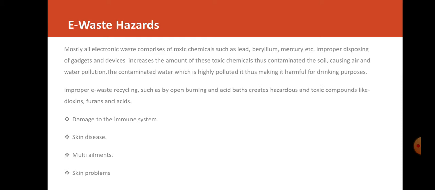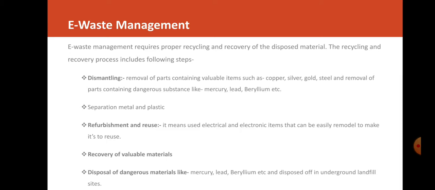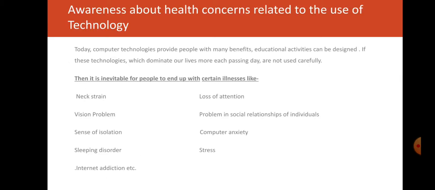E-waste hazards. Most electronic waste comprises toxic chemicals such as lead, beryllium, mercury, etc. It is due to improper disposal of gadgets. Improper e-waste recycling, such as open burning, and accidents are hazardous to us. They can cause damage to the immune system, skin diseases, multiple ailments and skin problems. So e-waste management is needed. What you have to do is dismantling, separation of metal and plastic, refurbishment and reuse, recovery of valuable materials and disposal of dangerous materials.